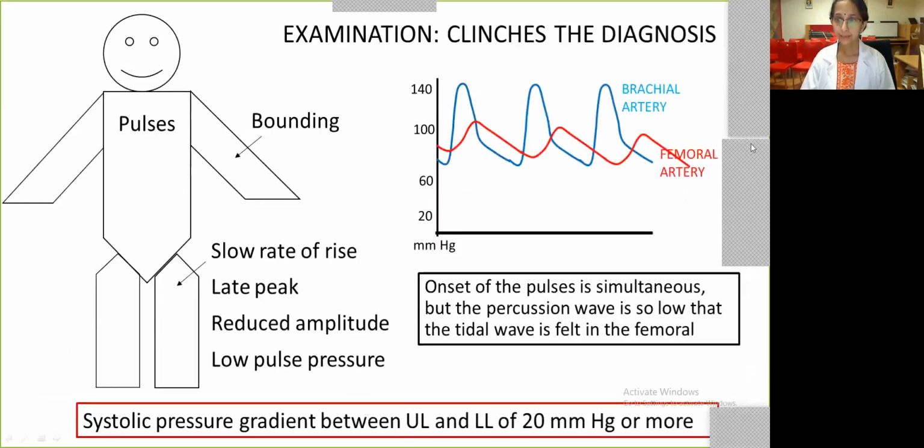This is just a diagrammatic representation, and it is important to go through this so that you have a visual picture of coarctation. This is what we described in the previous slide, where the pulses in the upper limb are bounding, and the pulses in the lower limb have a slow rate of rise, a late peak, reduced amplitude, and low pulse pressure.